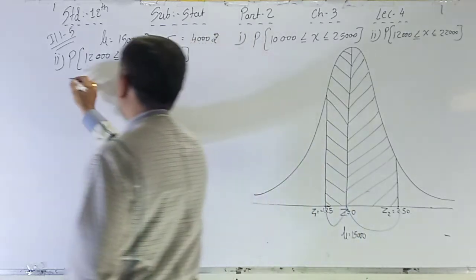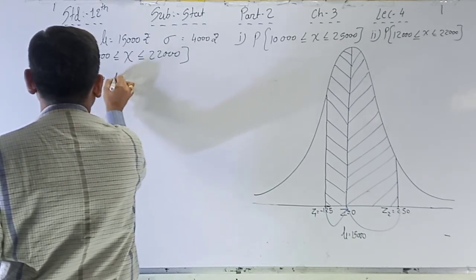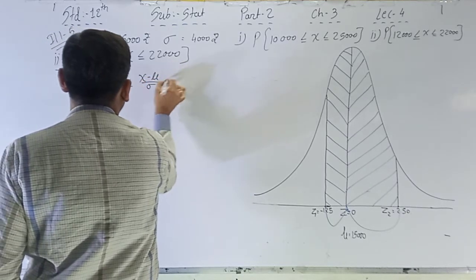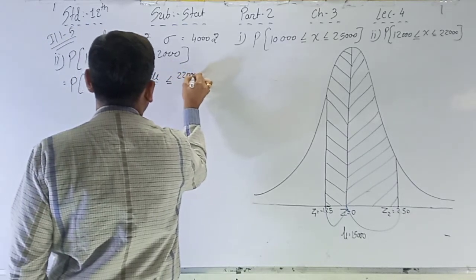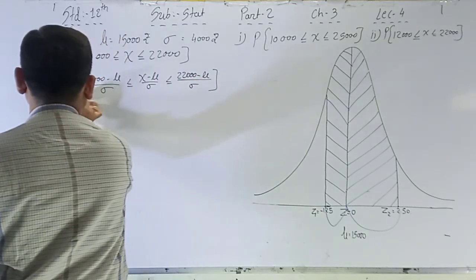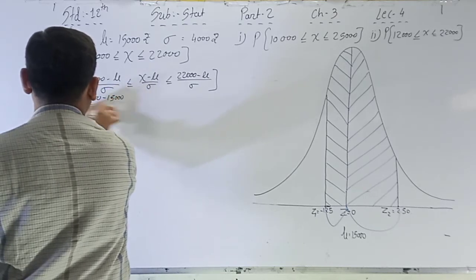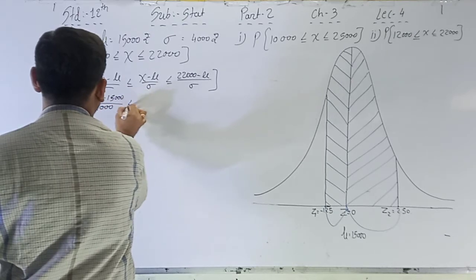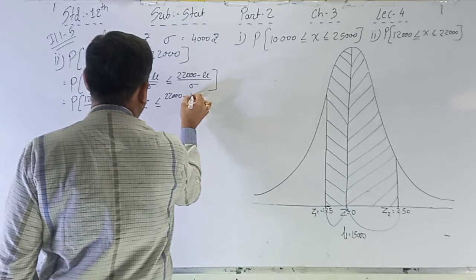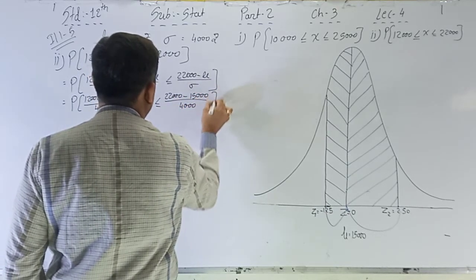Okay, so here it is equal to P of (12,000 minus mu) upon sigma less than or equal to (X minus mu) upon sigma less than or equal to (22,000 minus mu) upon sigma. So P of (12,000 minus 15,000) upon 4,000 less than or equal to Z less than or equal to (22,000 minus 15,000) upon 4,000.